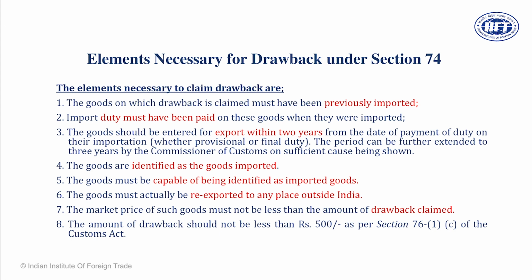Very important document. Dear friends, this gentleman imported goods. The goods are worth 1 lakh rupees. Duty is 60%. He pays 60% duty. So 60,000 as duty is paid. And this is a good where it is fashion and fad goods, so the prices go very down. For example, you import a car. The car is worth 1 crore rupees, duty is 60 lakh that you pay. 1 crore 60 lakh is the price of the car. And you use it for a period of 18 months and you want to export it.